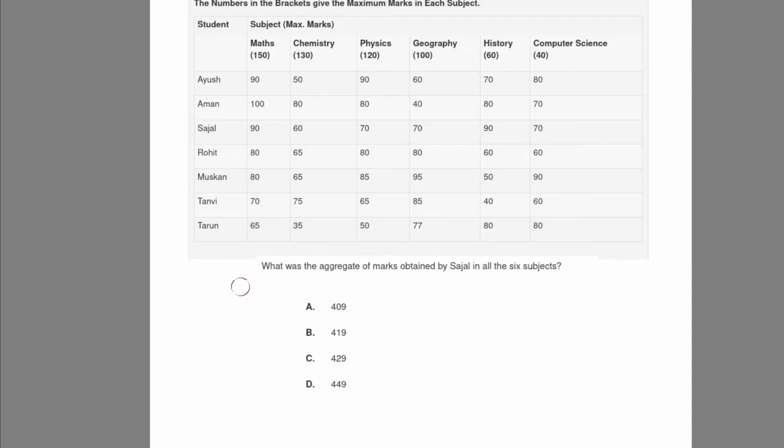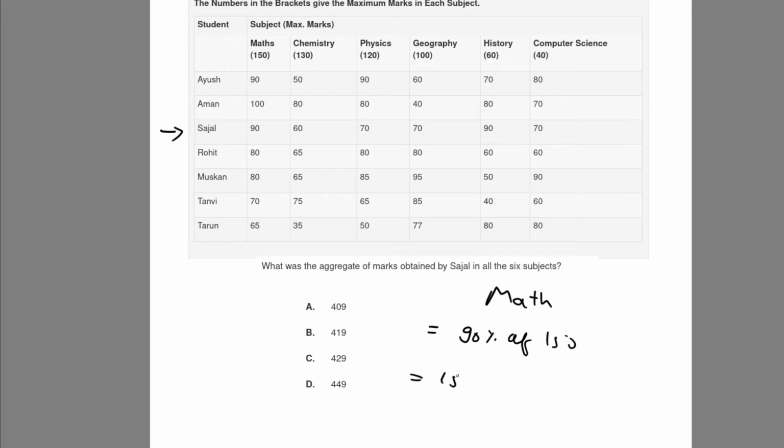Moving to the next question. The next question is: what is the aggregate of marks obtained by Sejal in all six subjects? So let's find the marks for Sejal and then find the average. To look for this row, how do we find the marks for each particular subject? Let's look at maths. For maths, she has 90% marks of 150.